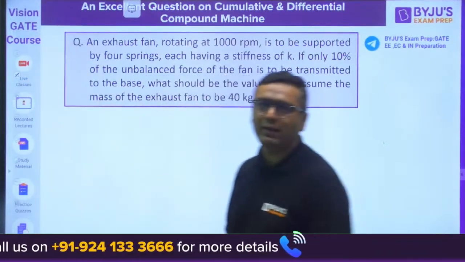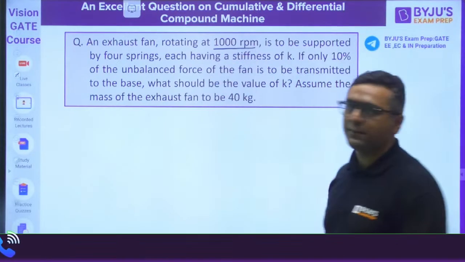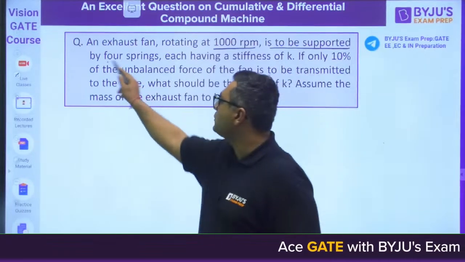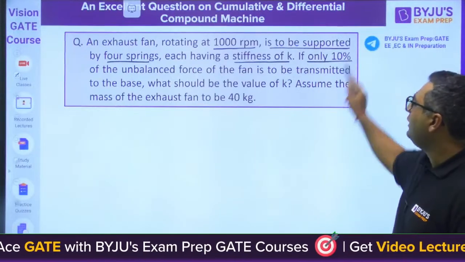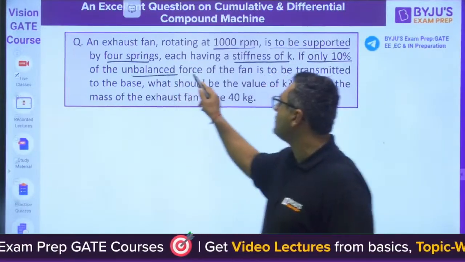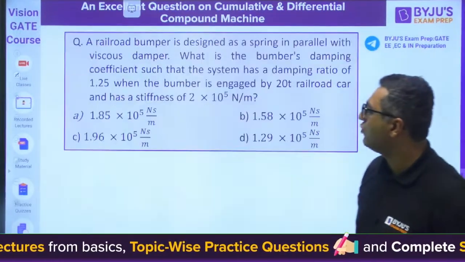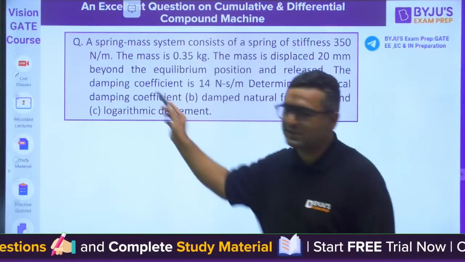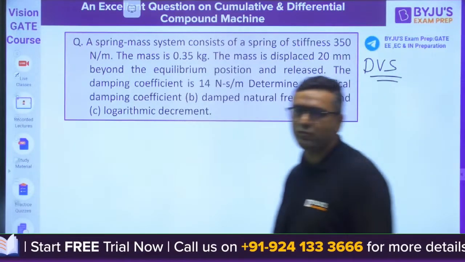This question is saying, an exhaust fan rotating at 1000 RPM is to be supported by 4 springs, each having a stiffness of K, if only 10% of the unbalanced force of the fan is to be transmitted. Sorry, this is from forced damped vibration. Yes, this is your question from the damped vibration system. The previous one was from forced damped vibration.